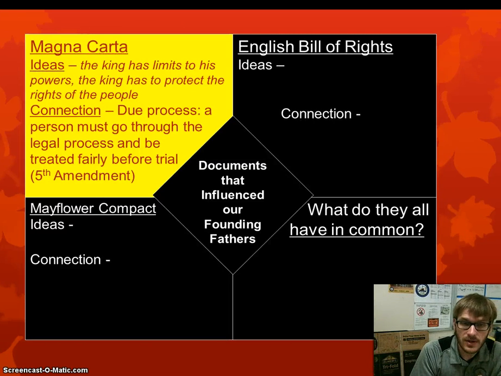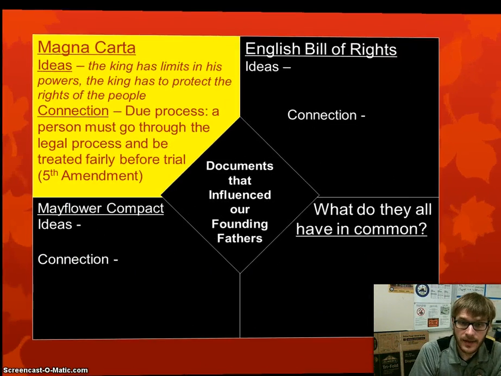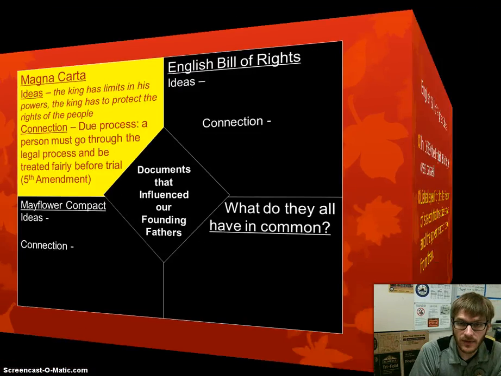So at this point, your notes should look a little something like this. All right, we've only learned about the Magna Carta so far. Here are the ideas, and here's the connection to the United States. So the ideas are what did the actual document say, and then the connection is what did Americans like James Madison and Alexander Hamilton, as they influenced the Constitution, take to shape our government and shape the United States?